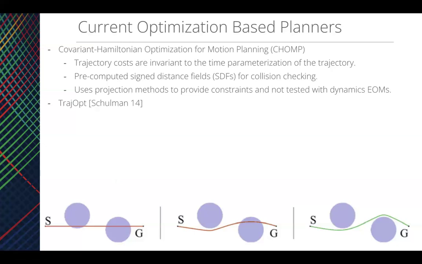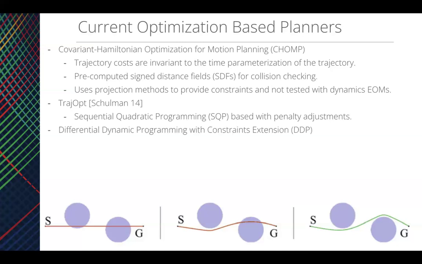Another popular optimizer is trajop, which uses a sequential quadratic programming based formulation with extra penalty adjustments in order to solve motion planning problems.